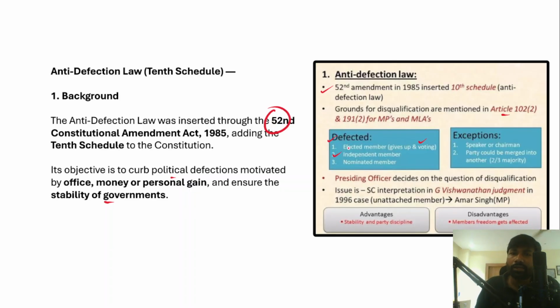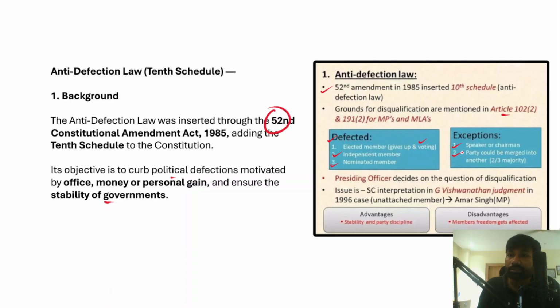An independent member will also be disqualified if he joins any political party after his election, and a nominated member will also be disqualified if he joins any political party after 6 months of nomination. However, there are certain exceptions. An exception to the Speaker has been provided. After his election as the Speaker of the House, he can resign from the membership of the political party, and he would be excluded from the anti-defection law's provisions.